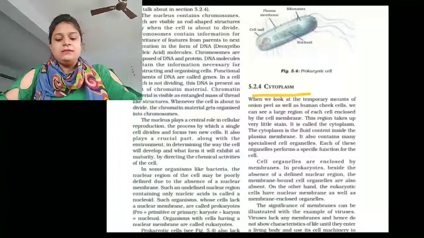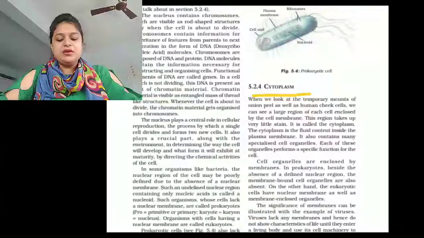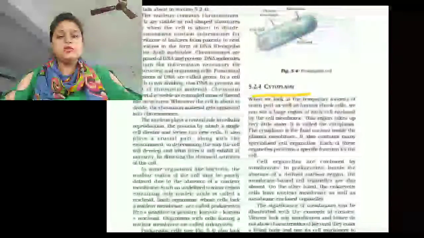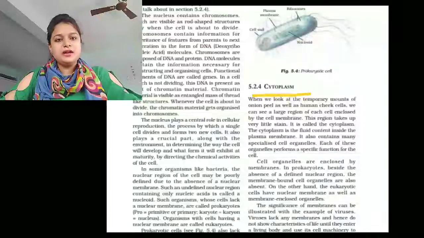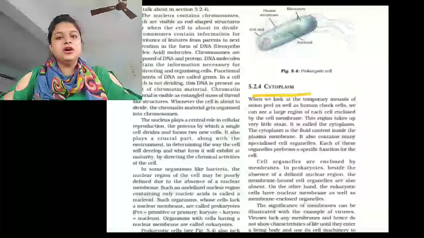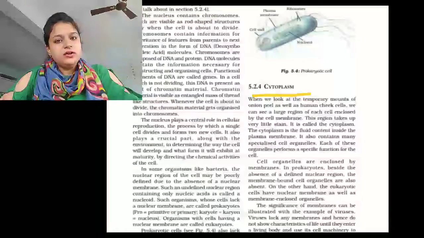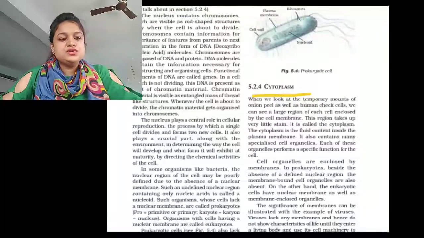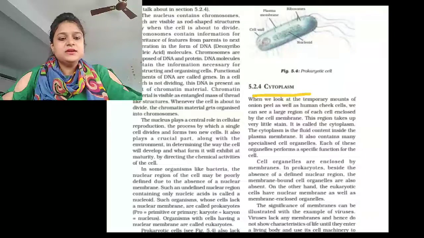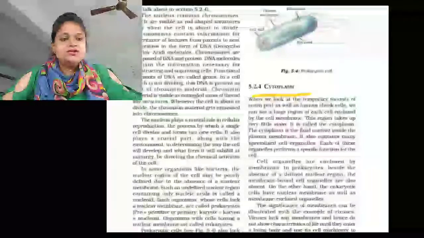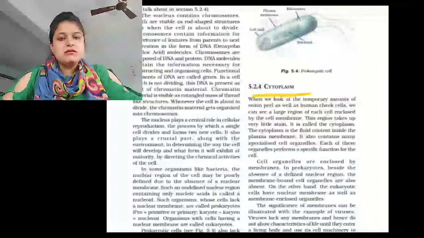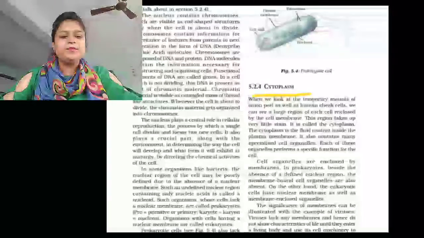There are many small cytoplasmic bodies suspended in the cytoplasm. They are mitochondria, Golgi body, ribosome, endoplasmic reticulum. They are all called cell organelles. If we talk about the function of cytoplasm, cytoplasm generally consists of cytosol. Cytosol acts as a store of vital chemicals such as amino acids, glucose, vitamins, ions, etc.